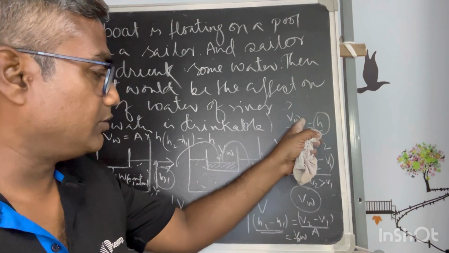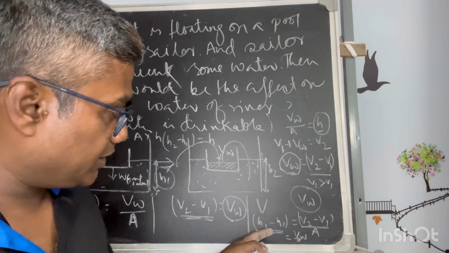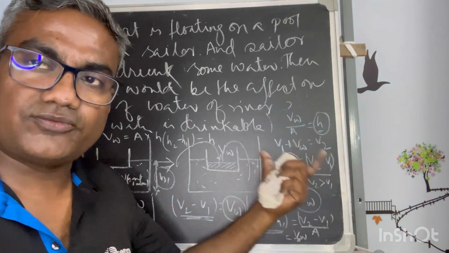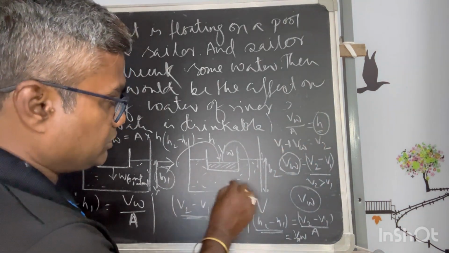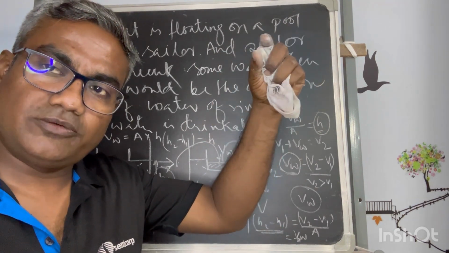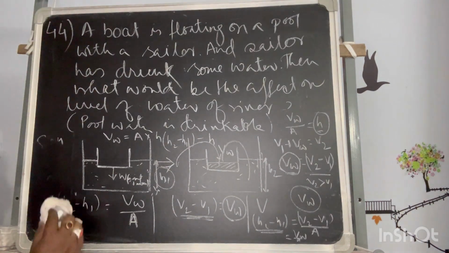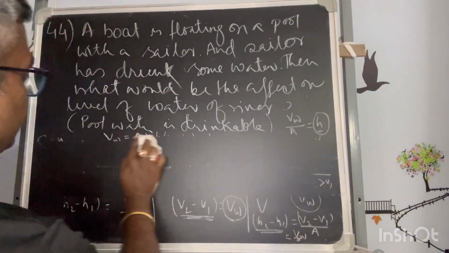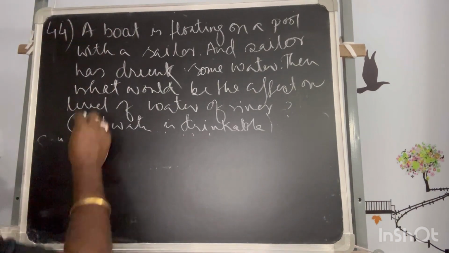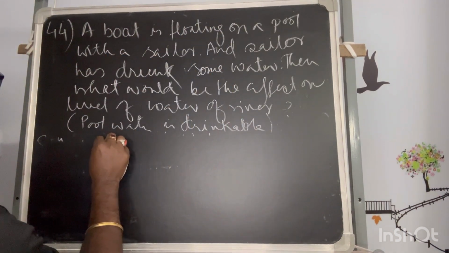VW is the water by which the height gain is H2 minus H1, but that VW will reduce the same height, because the volume is the same and the cross section I am not changing. So the same volume can increase the same height, and the same volume can decrease the same height if it is being taken out. So in this case, you have to be very careful how it is given. If it is said that the sailor drank